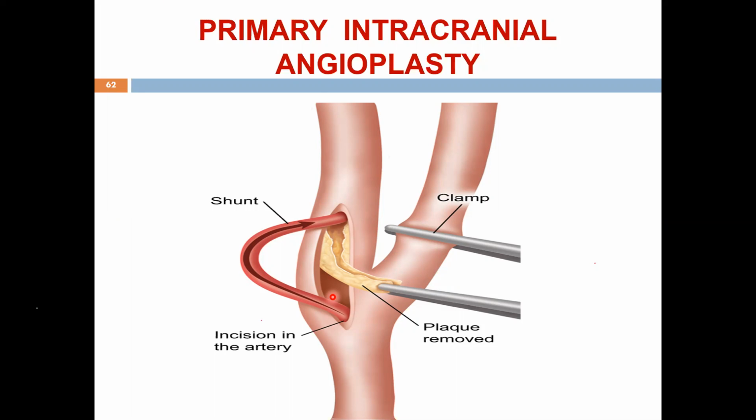When they are removing the clot, the blood supply has to go to the brain, no? The brain cannot be without blood supply for more than 3 minutes. So they are taking out the clot. Once they take out the clot, they will take away that shunt tube and then close the vessel. This is known as carotid endarterectomy or angioplasty. If they keep the shunt tube in position, it can also be angioplasty. Okay?